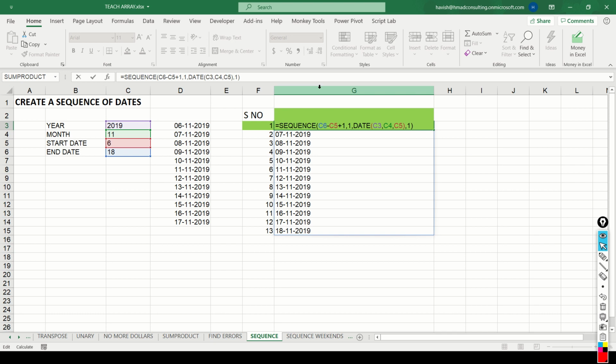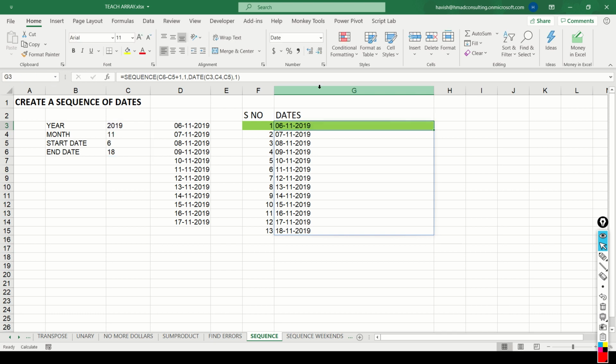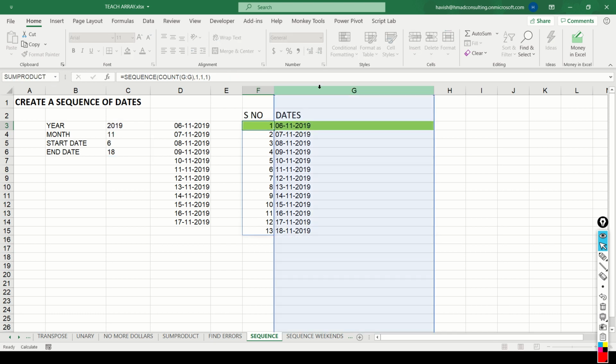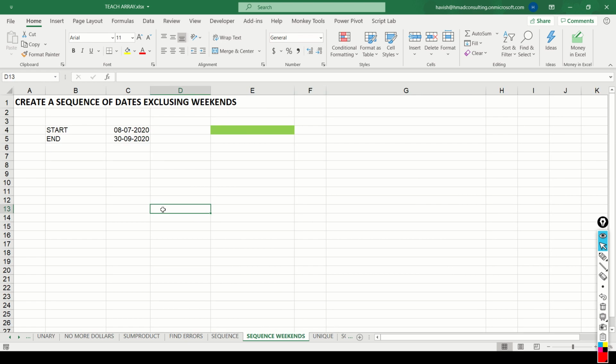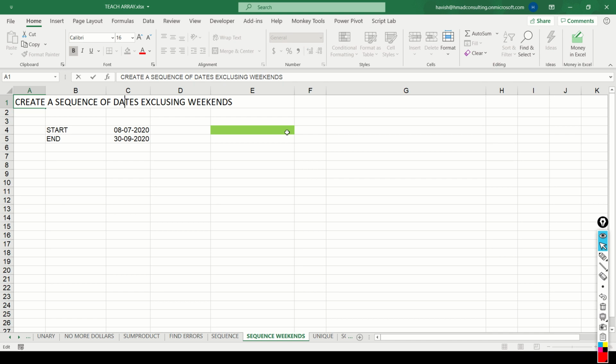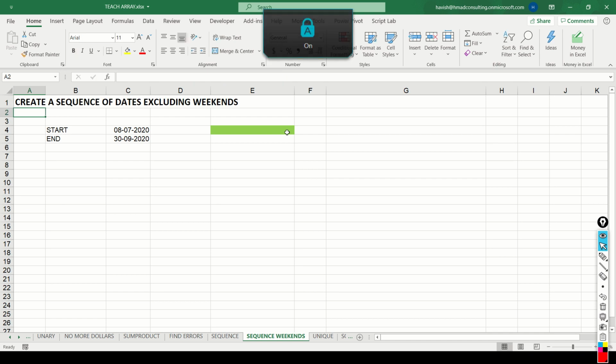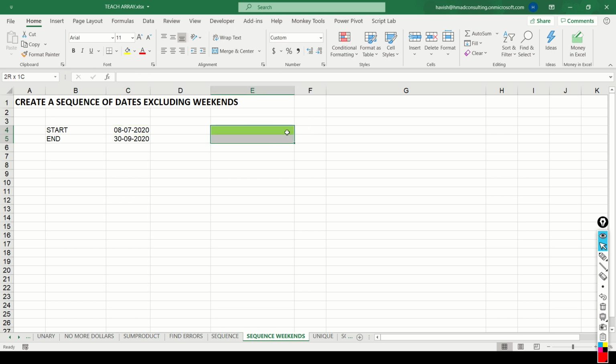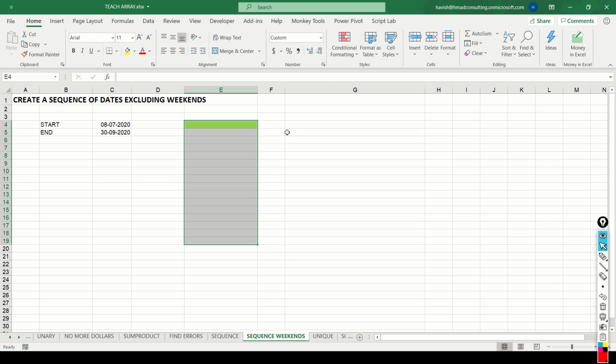So we have seen how to use the sequence function to create a list of dates as well as serial numbers. This example is slightly difficult, so we will spend some time on this. I want to create a sequence of dates that exclude weekends. Let me just correct the spelling here. Excellent. So we have dates from the 8th of July till the 30th of September. And I want to create a series of dates that will eliminate all the weekends automatically.